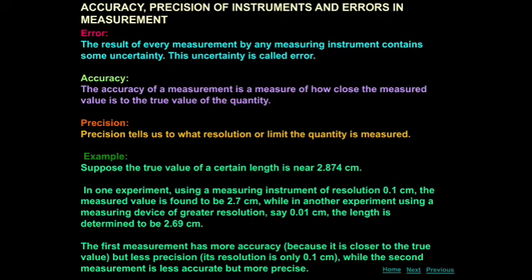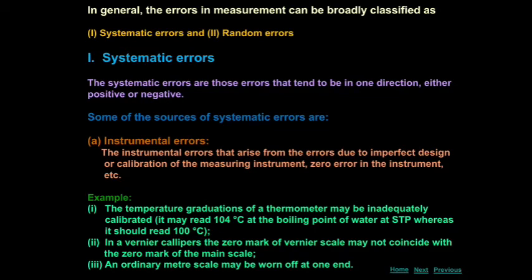Okay, so we can go to the next one, that is a very important topic. See the screen, what is that? That is errors in measurement. Students, see the screen, the next one is an important one, that is errors in measurement. In general, the errors in measurement can be broadly classified into three types, but on our screen two are given. The first one is systematic errors, the second one is random errors, and the third one is gross errors. Totally three types of errors are there.